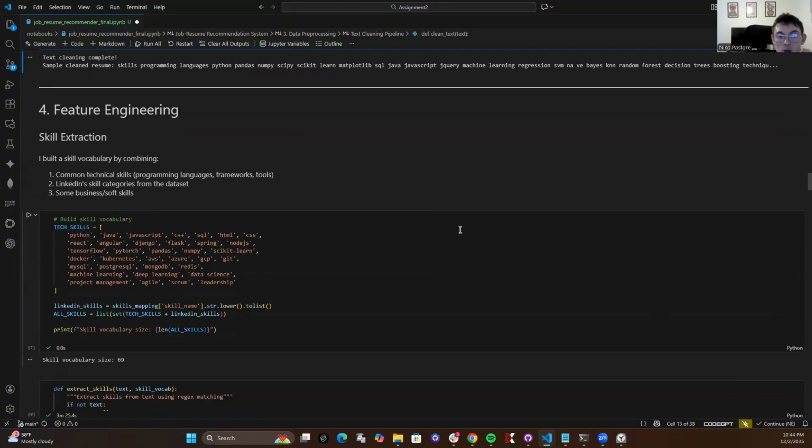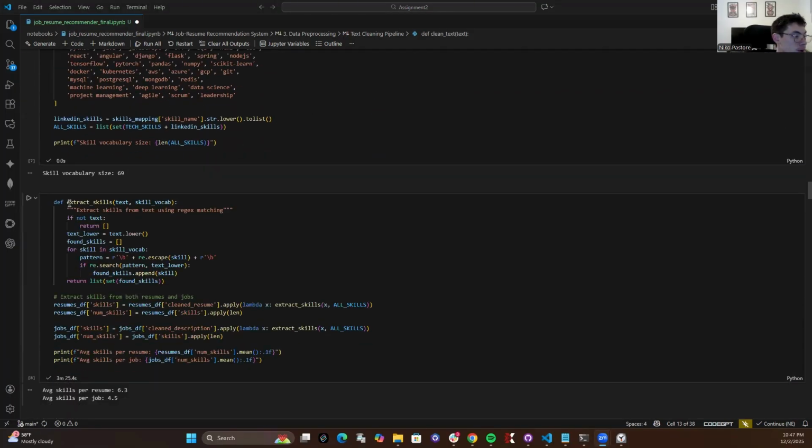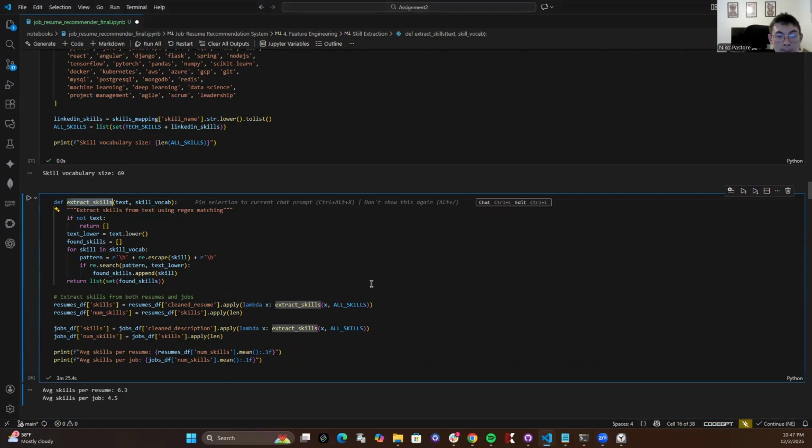Okay, so section 4, feature engineering. I want to highlight this extract skills function right here. So this iterates through every resume and job description, comparing tokens against the NER vocabulary we loaded earlier.